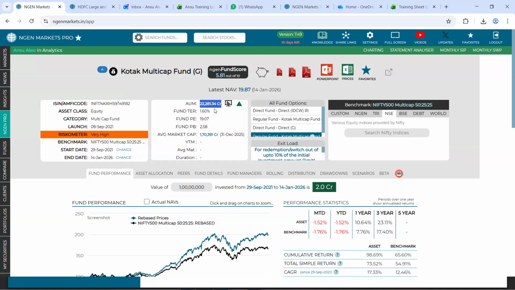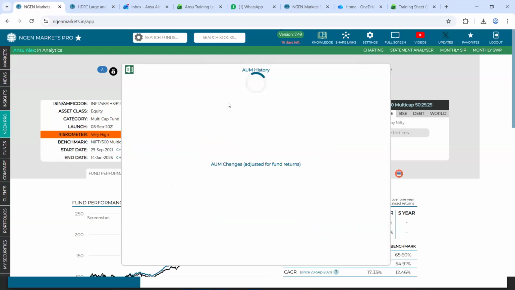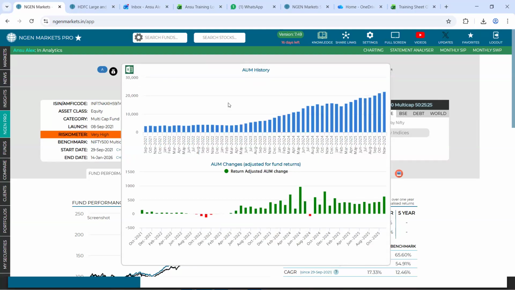Now, if you wish to see the history of this respective fund's AUM, you can click on this projector kind of an icon. Once you click onto the same, it can tell you what is the history of changes of AUM for this respective fund. So, month on month, however the AUM changes, you get to see the same statistical data just by keeping your cursor onto these bar graphs. Now, this is the total AUM change that is there on the system.